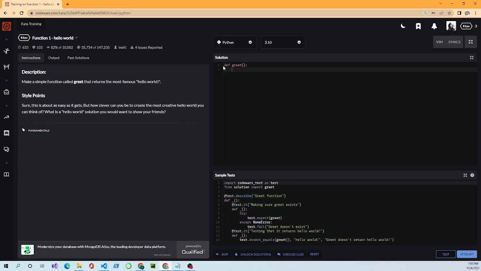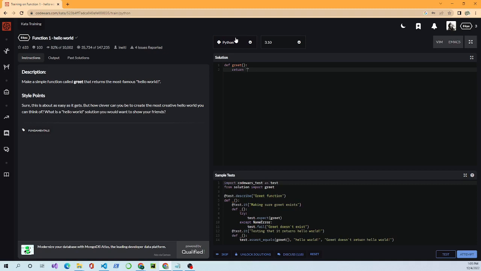Okay, so I'm defining the function greet. Let me back it up and show you with my cursor. 1, 2, 3, 4. If you're not 4 spaces, it goes against the way the community likes to see Python written. It's for readability, really. Okay, but the same thing, it's return.